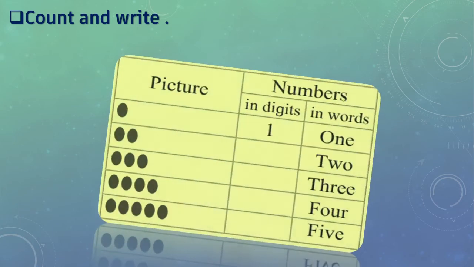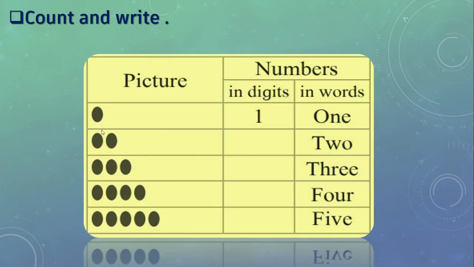Now again count and write. See here in the picture column we can see dots, right? Same dots we have to count, we have to write them in digits and in words it is given. See here in the first row 1 dot, so number is 1, that is digit, and in words it is written O-N-E, 1.